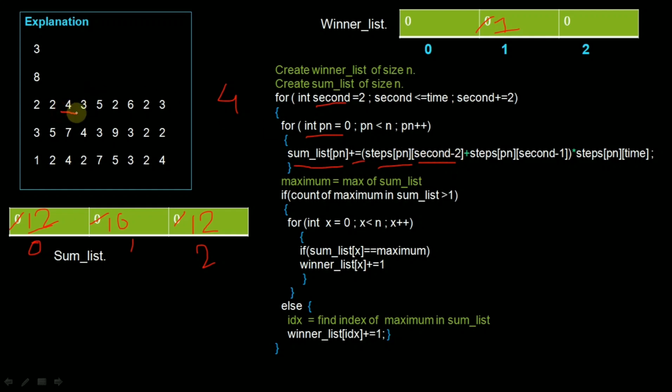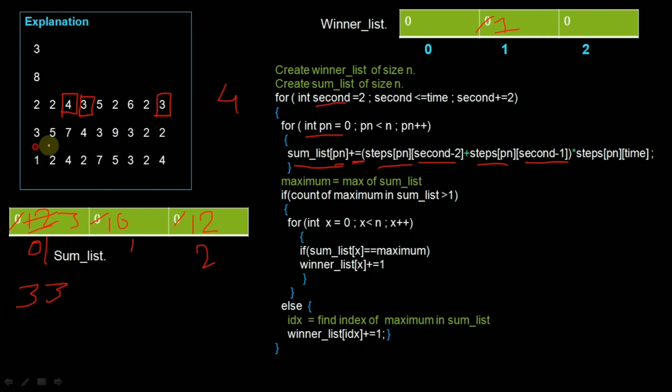So we are targeting this value. Okay, plus steps of 0, and the second value is 4. 4 minus 1 is 3. So we are targeting this value because indexing starts from 0. Okay, so we will add up these two values. So 4 plus 3, that is 7, and we will multiply the same, that is 7 into 3, that will become 21, and we will add this to the existing value of sum list of 0. Initially sum list was holding 12, so 12 plus 21, it will become 33. Okay, so here I am writing, it will become 33 at index 0.